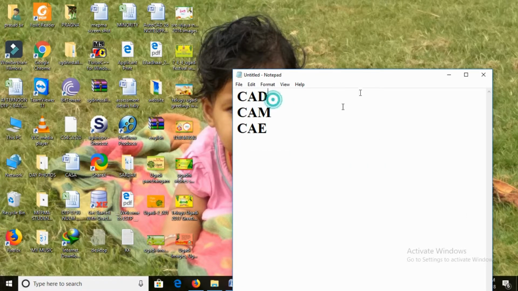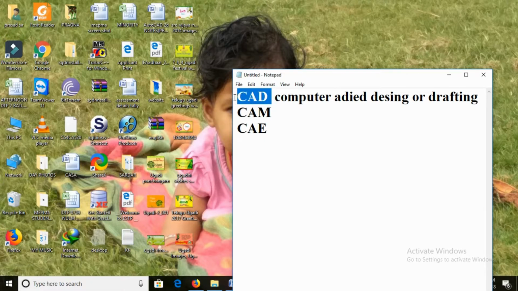So this is the topic. The topic is computer aided design or drafting, we call that. So this is the department, the department that stands for computer aided design or drafting. In this department of applications, we use the applications to do design as well as drafting.